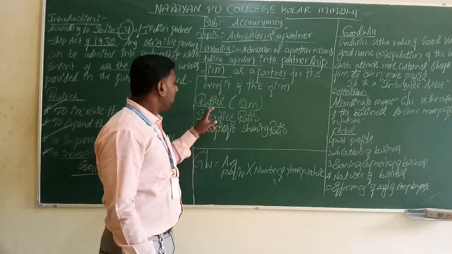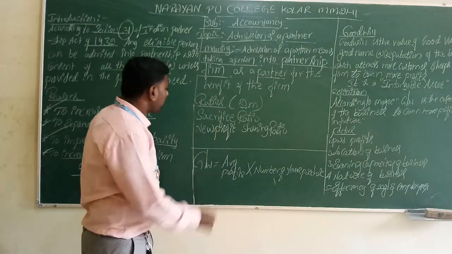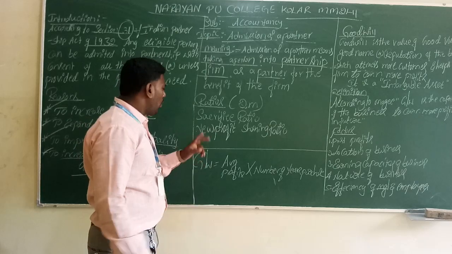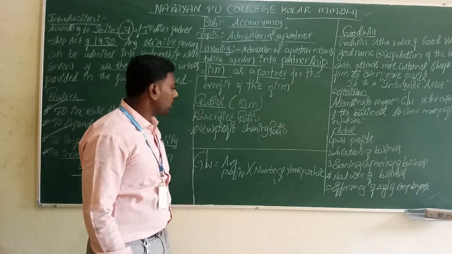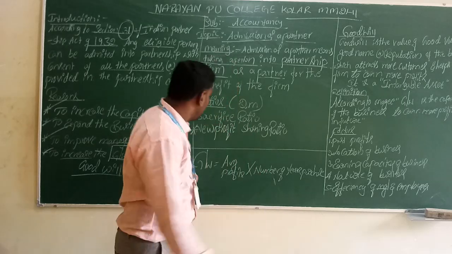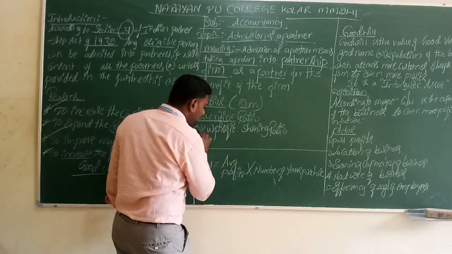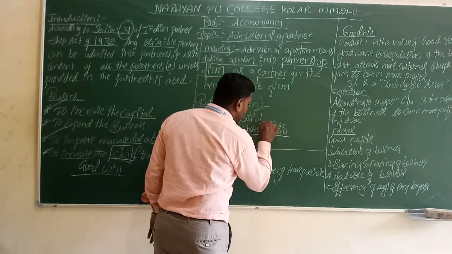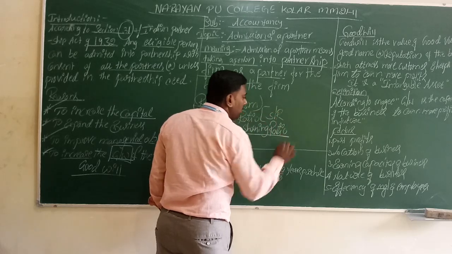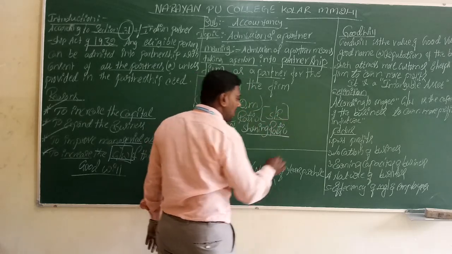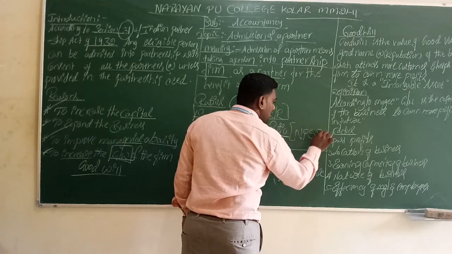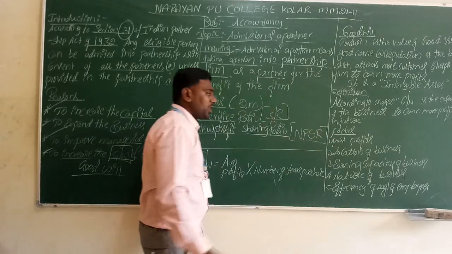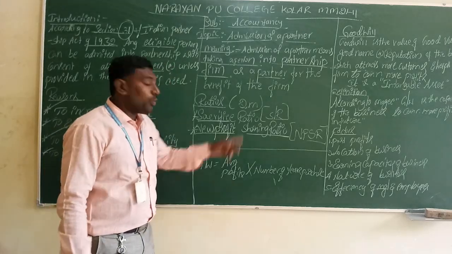Here, in the admission of a partner, we have to consider only two ratios. The first ratio is the sacrifice ratio, and the second one is the new profit sharing ratio. The sacrifice ratio will be shortened as SR, and the new profit sharing ratio will be shortened as NPSR.